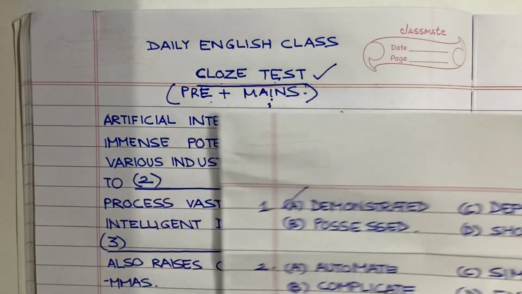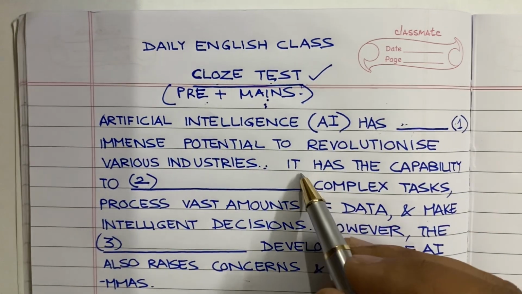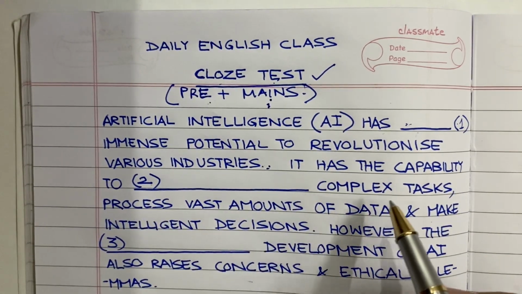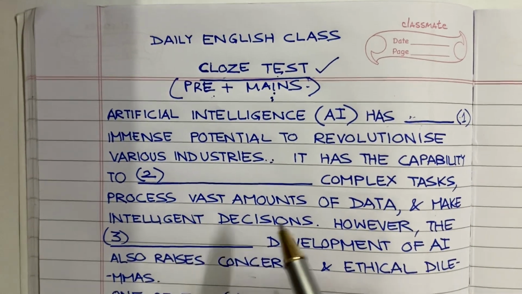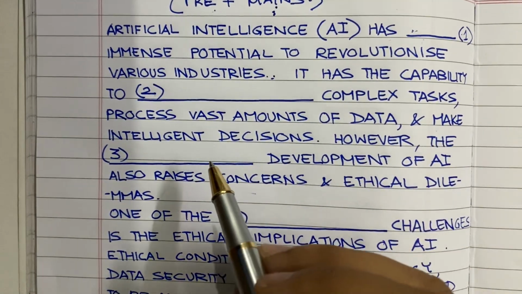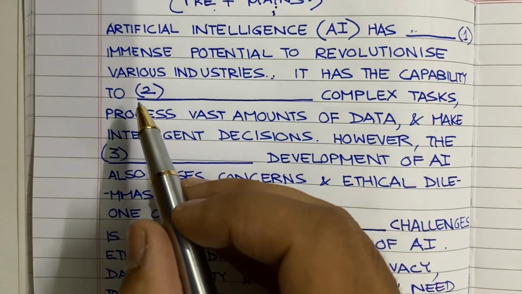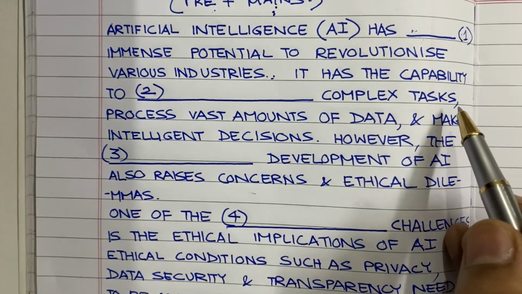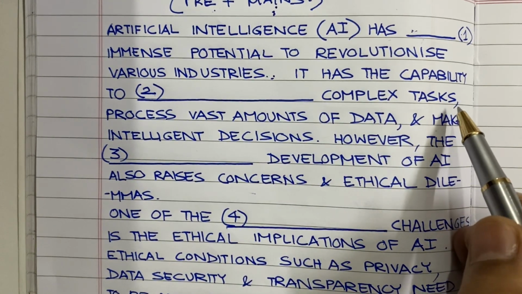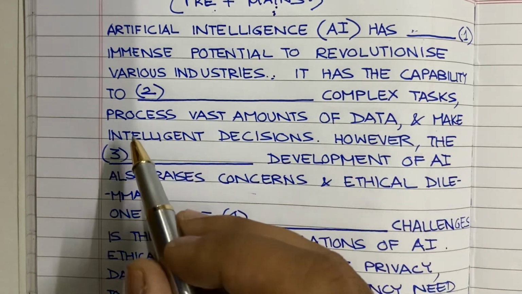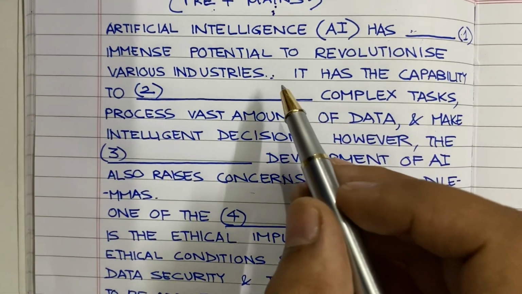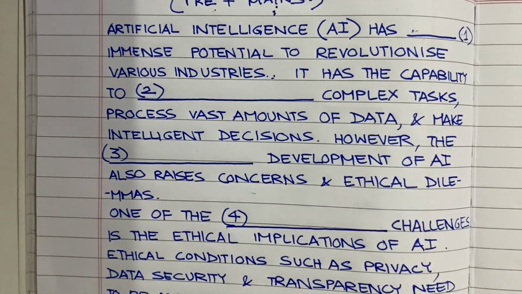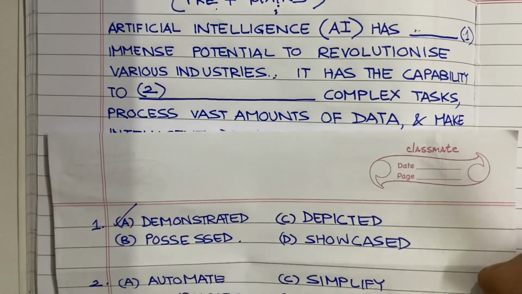So let's move on to the second one. It has the capability to blank complex tasks, process vast amounts of data, and make intelligent decisions. We are going to read it till here only instead of including the entire sentence because it is going to confuse you. It has the capability to blank complex tasks. So what is going to be the correct answer for this?